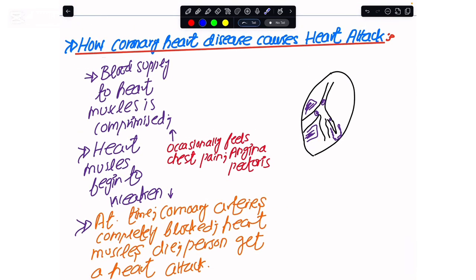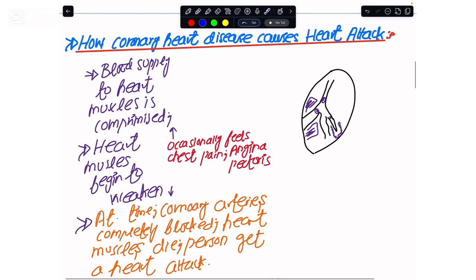Here the explanation is written about how, once a person has coronary heart disease, it can lead toward a heart attack. When the atheroma is deposited in the coronary arteries, the lumen is decreased, and the supply of blood to the heart muscles is compromised. The heart muscles initially begin to weaken. As I mentioned earlier, when the person has chest pain, this is angina pectoris. And over time, the coronary arteries become completely blocked.